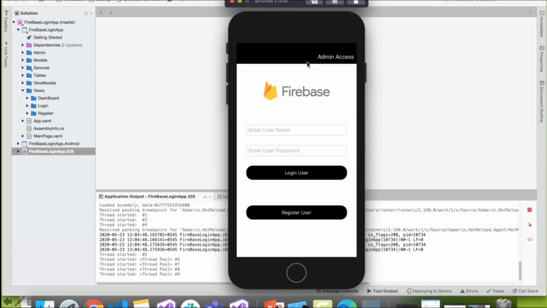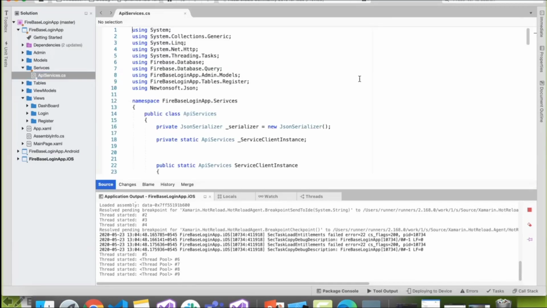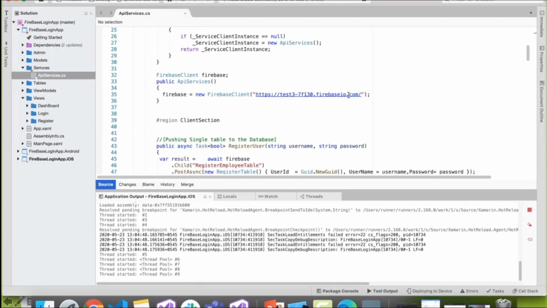It's a very lightweight app, as you can see. We have two parts: customer access as well as admin access. In my previous demo, I had said that we have to initialize our Firebase connection string somewhere, right?